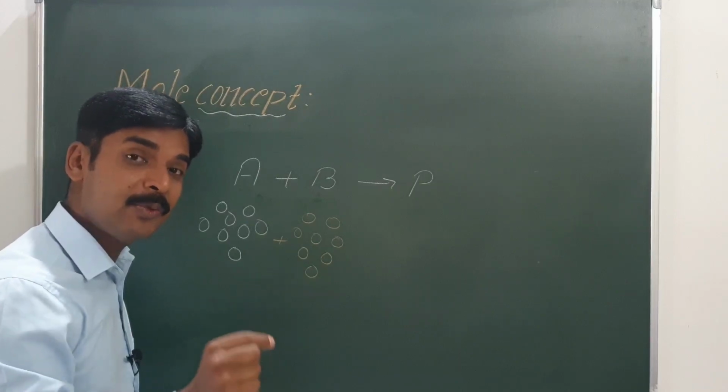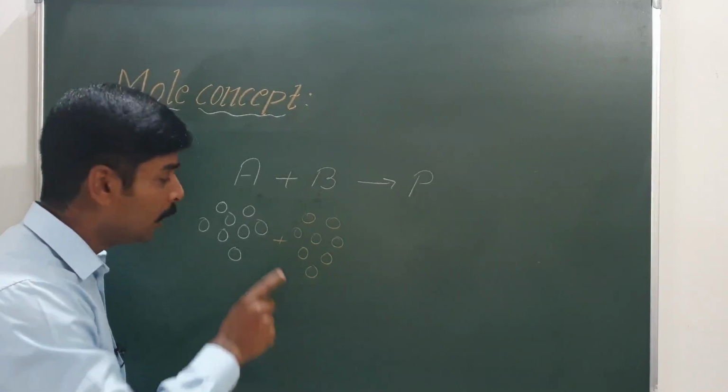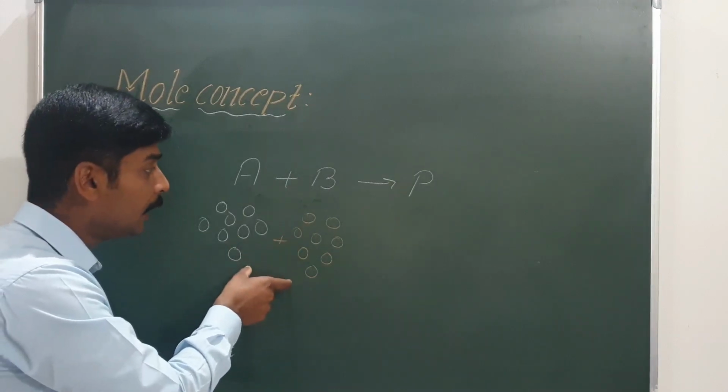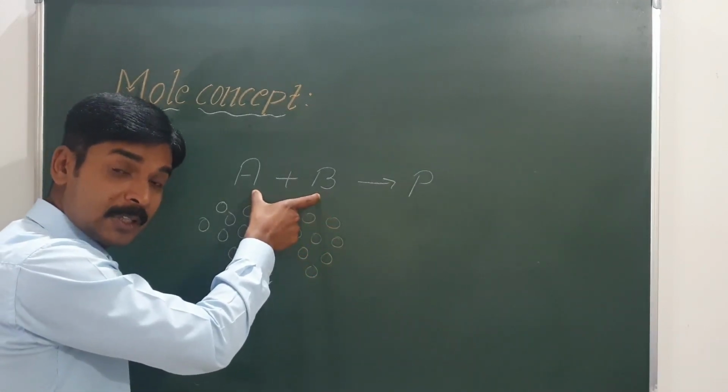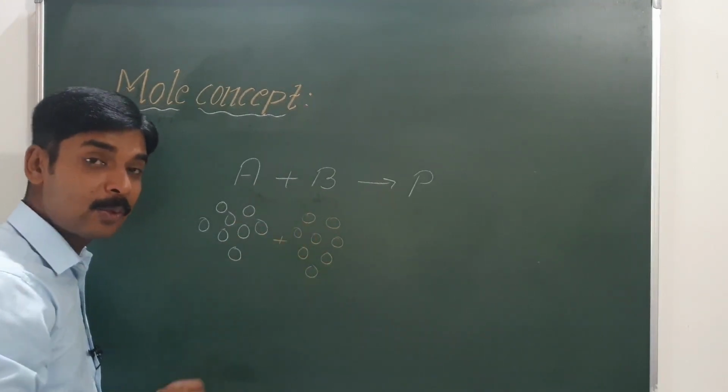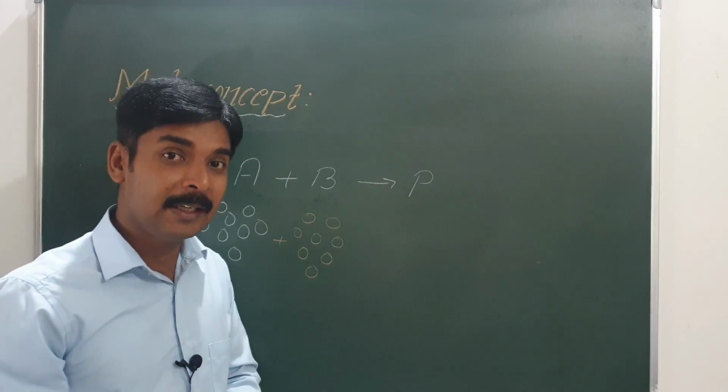And hence, it is very important to know the number of atoms or molecules present in a given amount of substance, more than knowing the mass of the reactant. So you must understand this clearly.